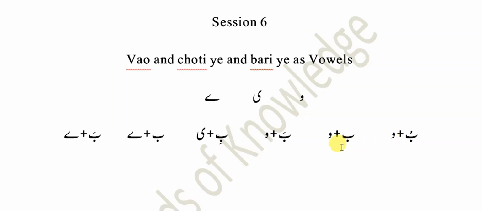It's bo without a diacritical mark. It's bo. And then bow, and after that it's B sound, B. Then it's be. Then it's be.